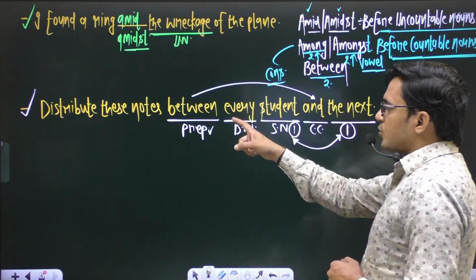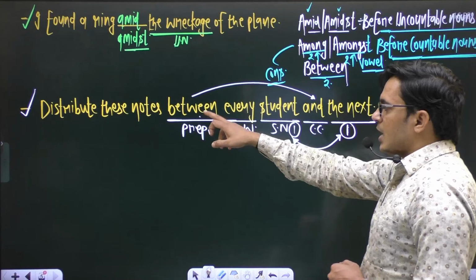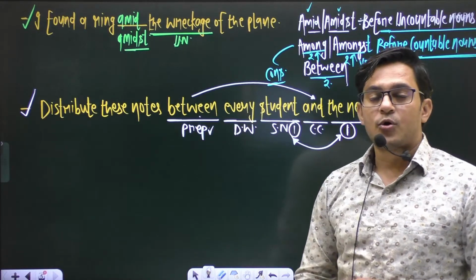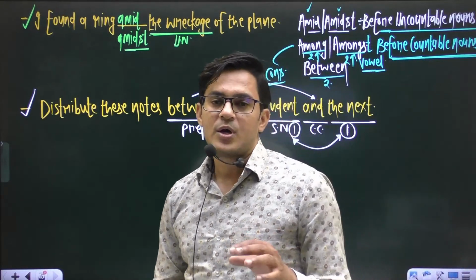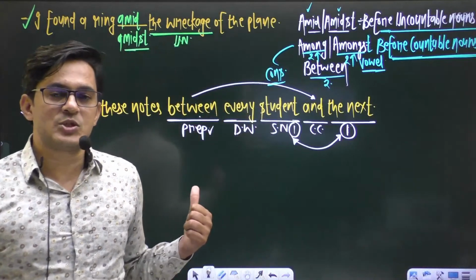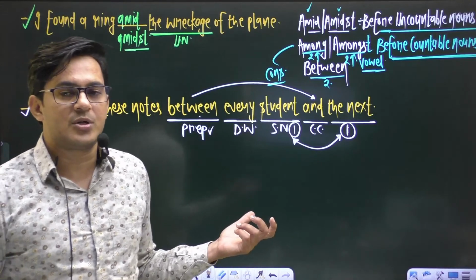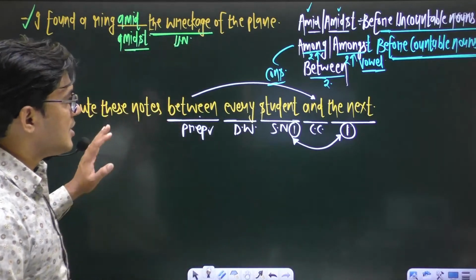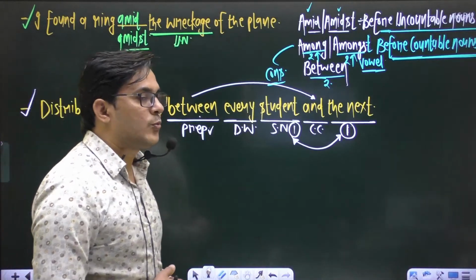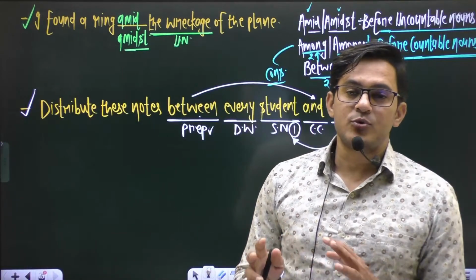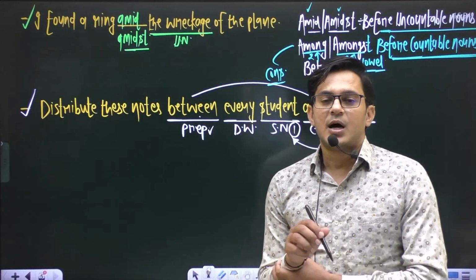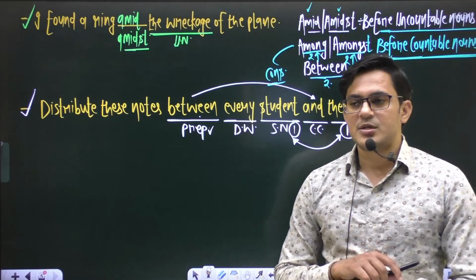Whenever we talk about two, we use the preposition between, and between always demands the coordinate conjunction and. So we can speak like this, we can write like this. This is the right structure. Okay, so this is the conjunction between, and this is the preposition between and among. I hope you are getting my point, right?